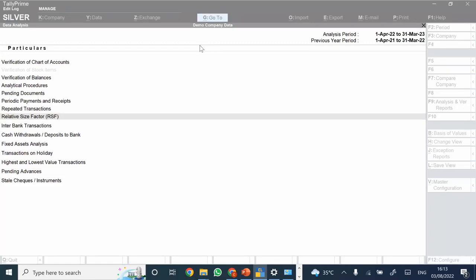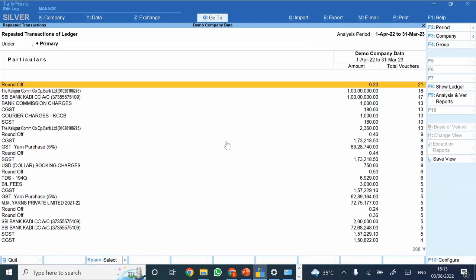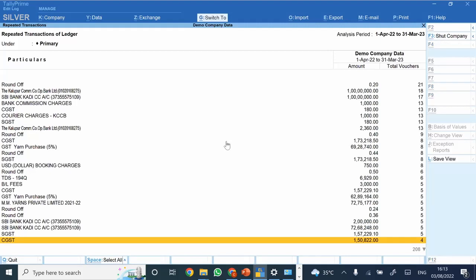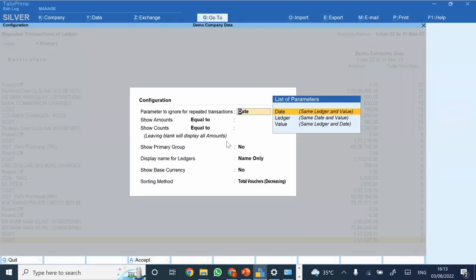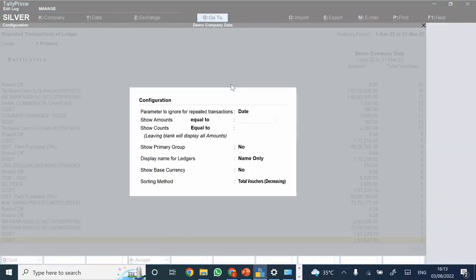Can we apply some filters on screen? Meaning filter in what sense you want to say? And repeated transaction filters. See, these are the parameters to ignore for repeated transaction: date, ledger, value. So when you go to F12 transaction, all these options would be available. If you want to ignore anything, and amount filters, if you want, you can filter from here. So that would be available.